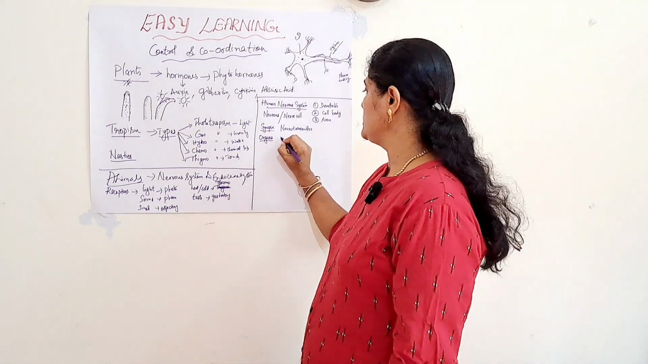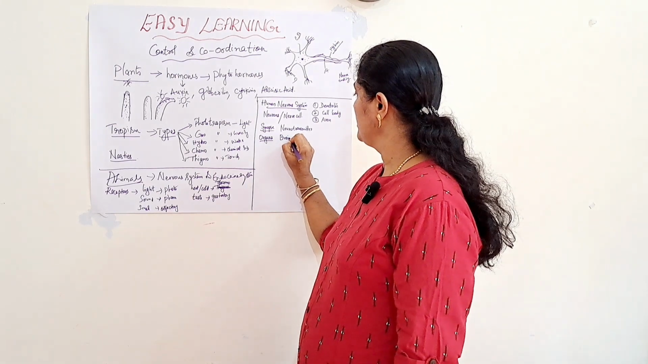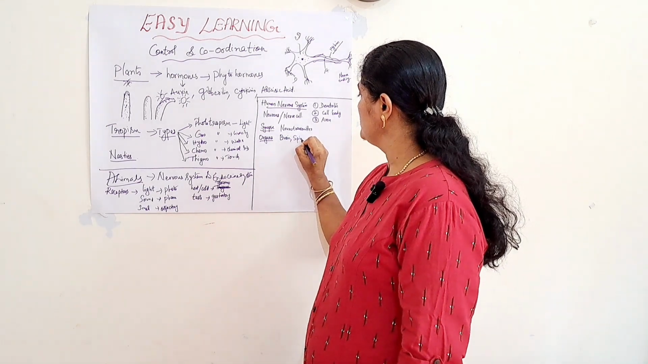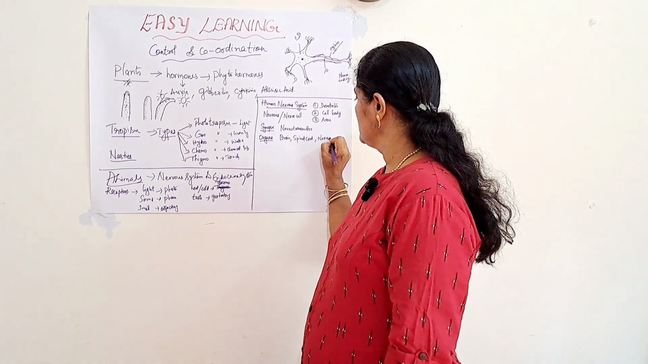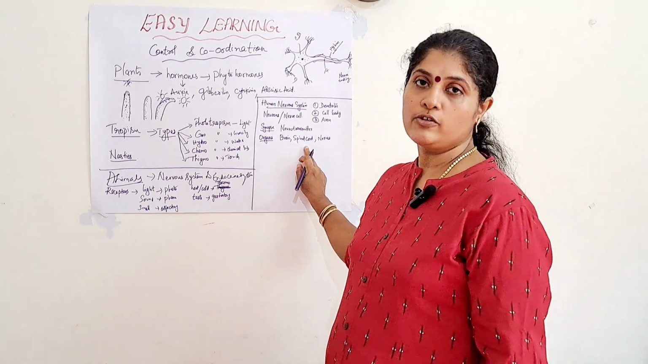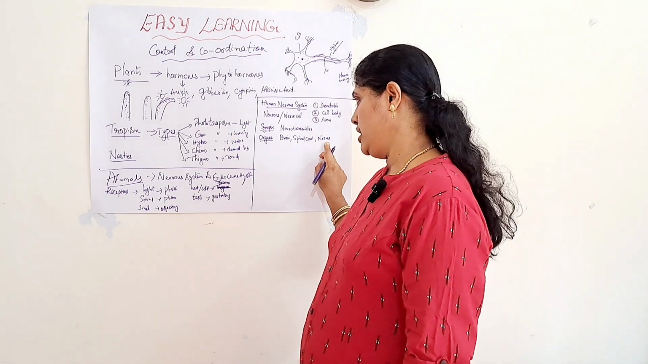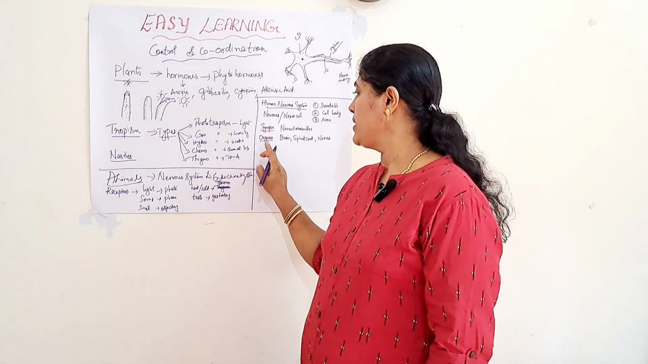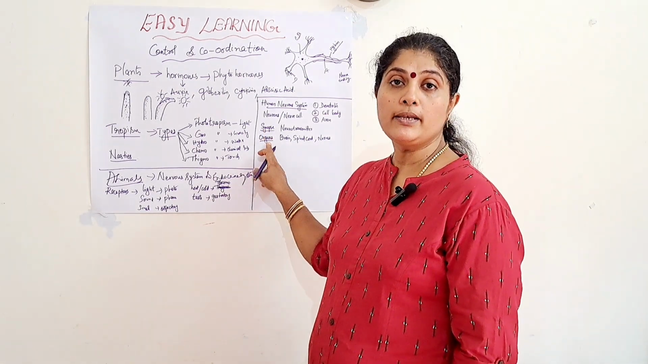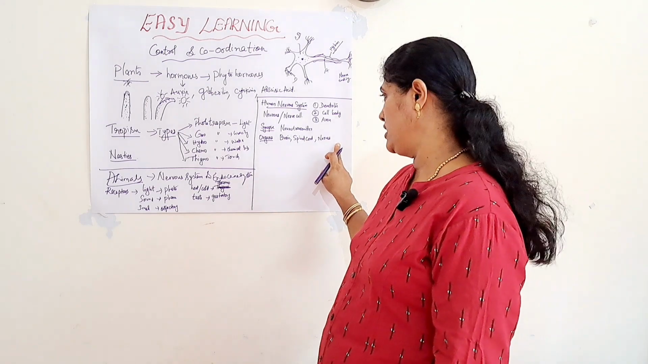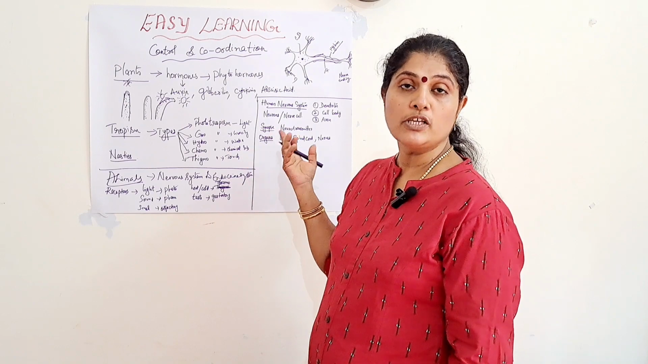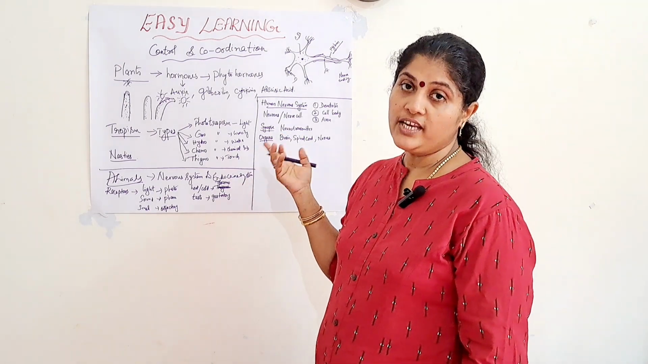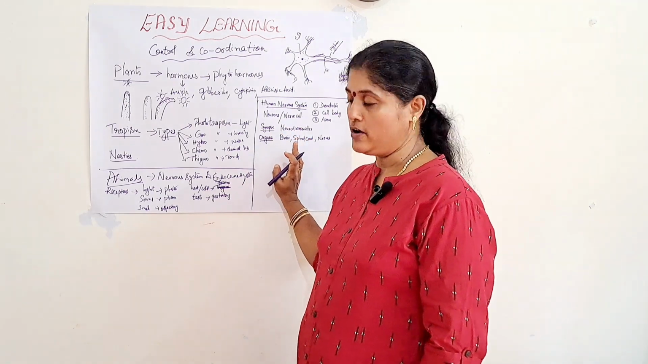It includes brain, spinal cord and nerves. So, the main organs of the human nervous system are the brain, the spinal cord and the nerves. The nerves include different types of nerves, that is the cranial nerve, the spinal nerve, the visceral nerve. Three types of nerves are present in this nervous system.